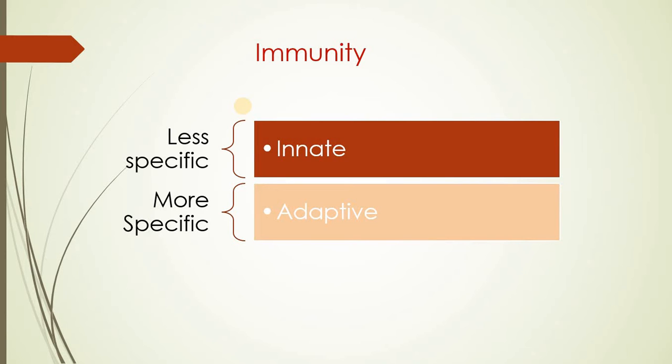If we try to find the distinction between these two, we can say that innate immunity is less specific as compared to adaptive immunity, and this adaptive immunity happens to be more specific. So what do you understand by this term less specific or more specific?